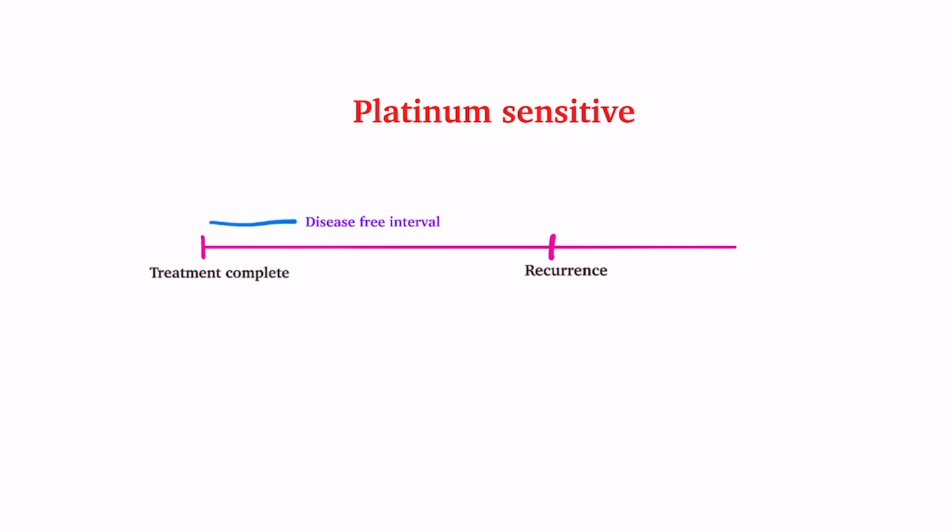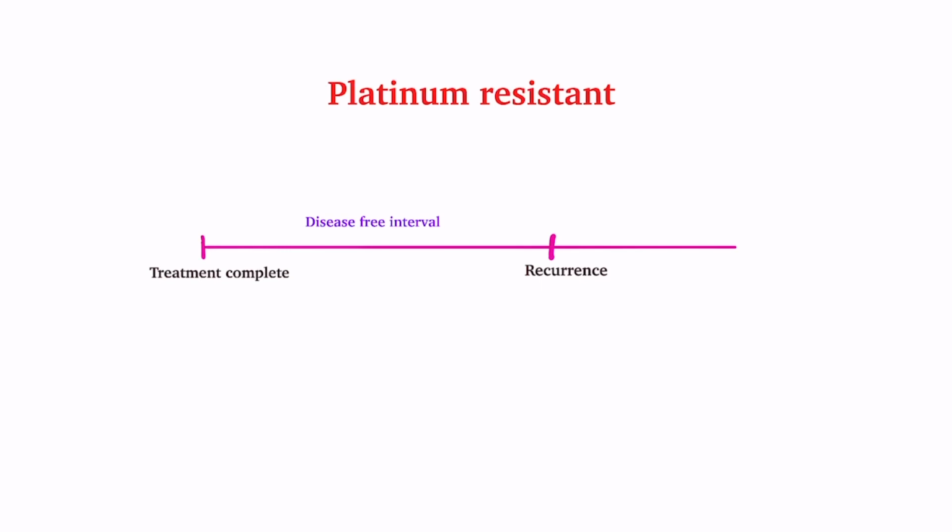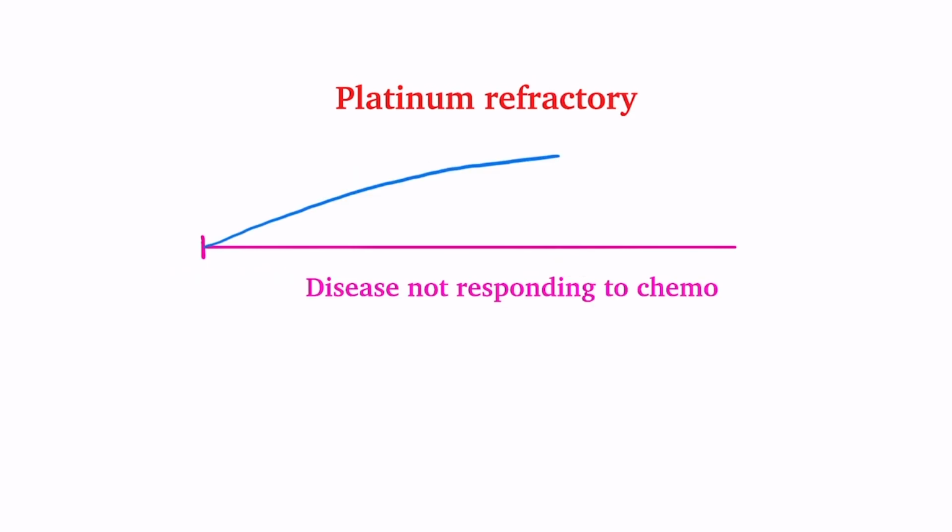After adjuvant treatment, patients are followed, and then when recurrence occurs, they are classified as either platinum-sensitive, platinum-resistant or platinum-refractory. Platinum-sensitive ovary cancer is when after completion of treatment there is more than 6 months of disease-free interval before recurrence comes. Since recurrence appeared late, hence it means that disease was sensitive to platins. Platinum-resistant disease is when disease responds, but recurrence occurs before 6 months of disease-free interval. Platinum-refractory is when disease progresses despite chemotherapy.